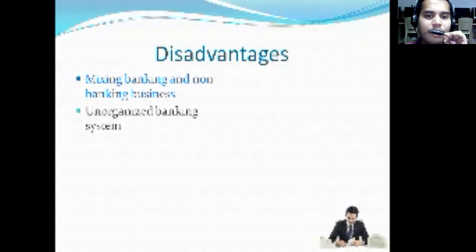And next is the unorganized banking system. In the diagram I have shown organized as well as unorganized. Under unorganized we have taken indigenous bankers, as well as private money lenders and chit funds. Chit funds show a higher rate of interest to the common public, and people invest their money in these chit funds.